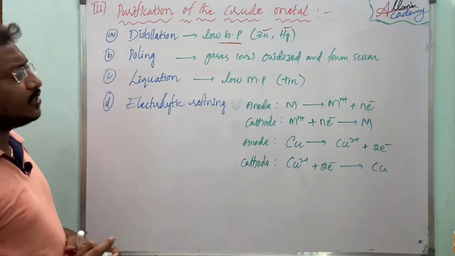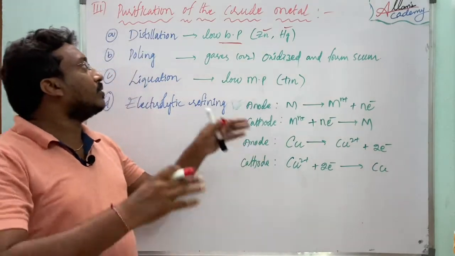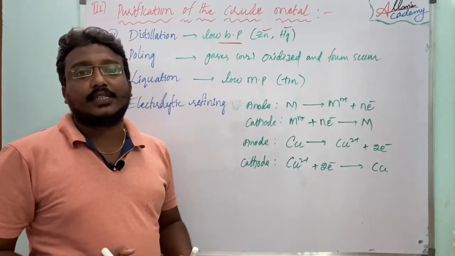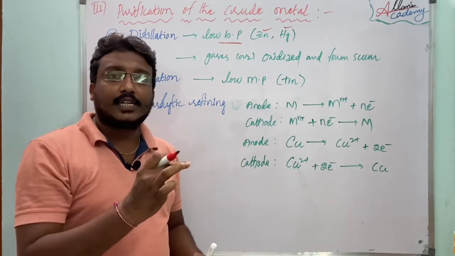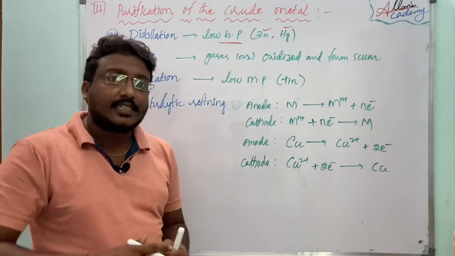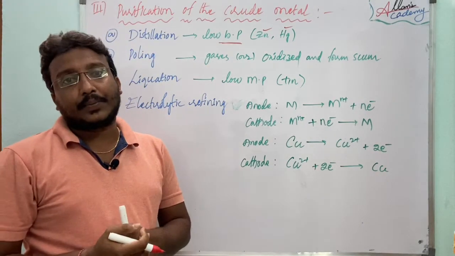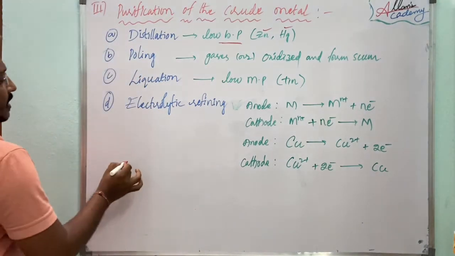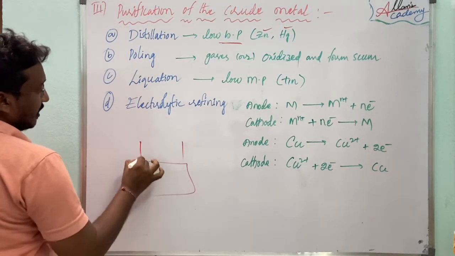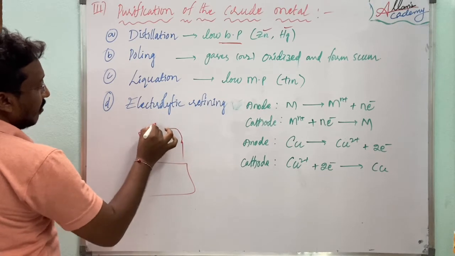So it is easy to collect them in the process of distillation. The distillation method is a very useful refining method for metals which have a low boiling point. The impurities should have a high boiling point. We will take it in liquid form only.